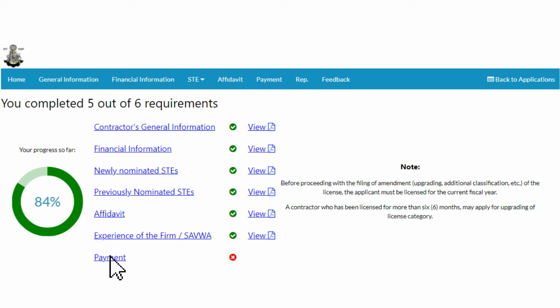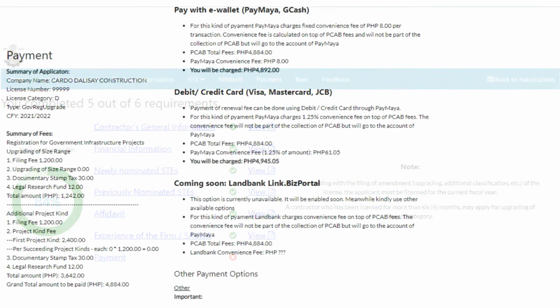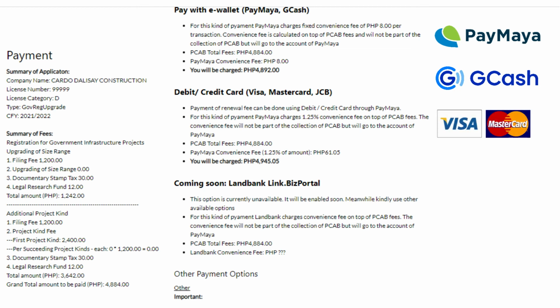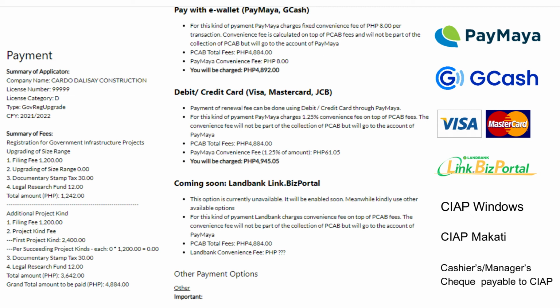Upon clicking, the applicant will be directed to the Payments page. The payment page reflects the summary of payment details and payment option channels. The applicant has an option to pay through PayMaya or GCash e-wallet, debit, credit card and other existing payment options like Land Bank Link BizPortal, CIAP Windows, CIAP Makati or cashier's or manager's check payable to CIAP. Note that each payment channel has corresponding convenience fee.